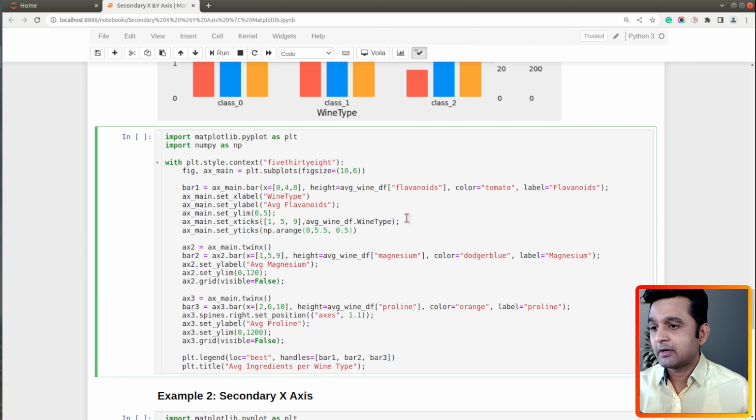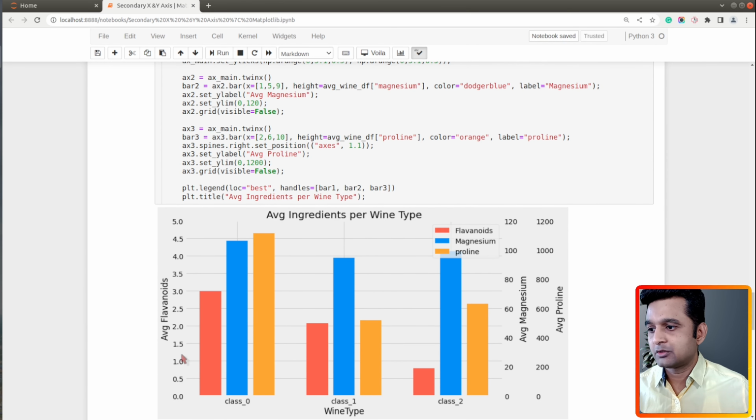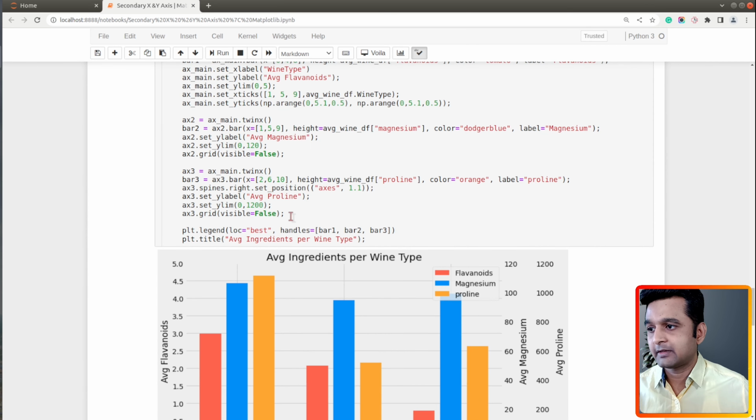Now I want values till 5, so that's why I have set the value to 5.5. It can be any value, I can set 5.1 as well. So it will go till 5. Let me set this one and show you the result. As you can see, I have 0, 0.5, 1, 1.5 until 5.